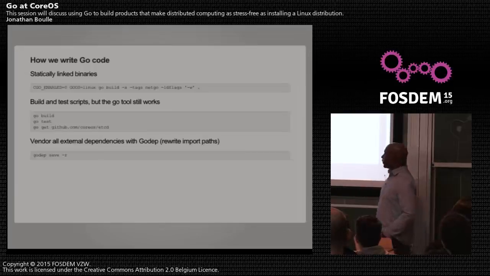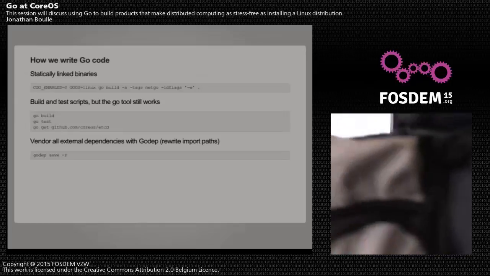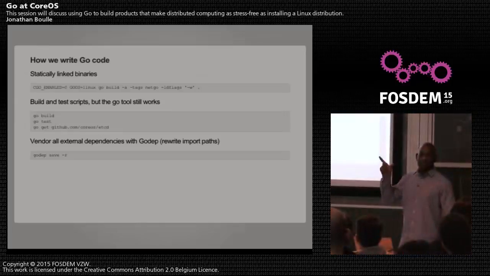Another thing is we vendor all of our dependencies using godep, right? So we check in all the source code, not just the description file that godep provides, but all the actual dependencies that those projects depend on. This is important too, because sometimes people get tired of being an open source contributor and they just delete their GitHub repository, and you find out at deployment one day, and you will be sad. And we use the -r flag mainly to rewrite the imports. I personally am not a fan of rewriting the import URLs because it looks really ugly when you're looking at it. It's like all these Godeps paths.